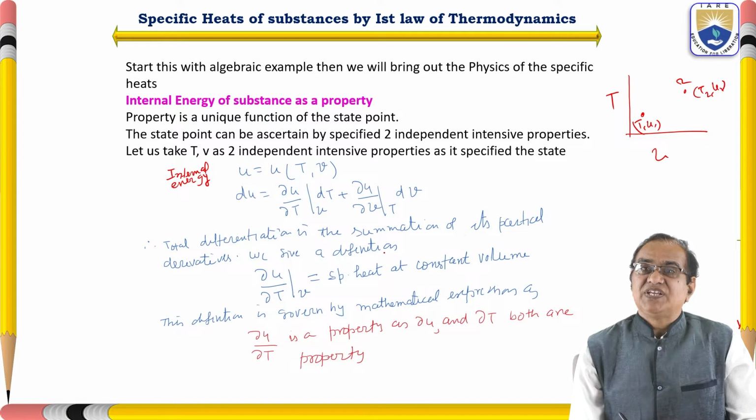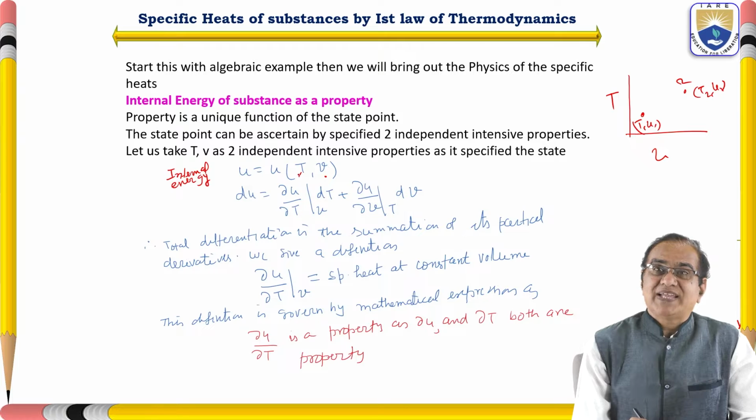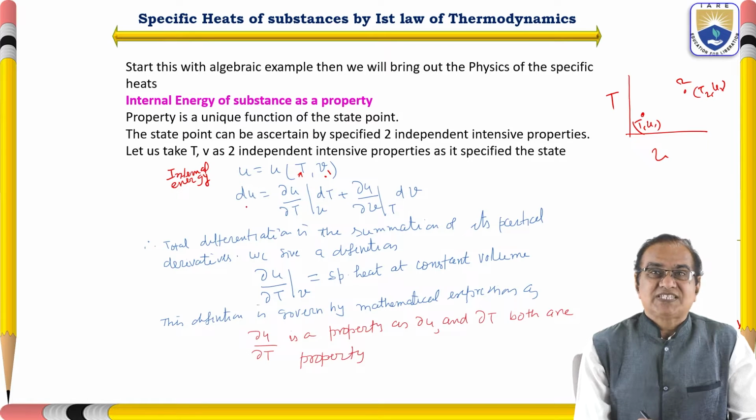In one term we keep one variable constant, and in the other we vary it. If we sum these, we get the total differential of U.